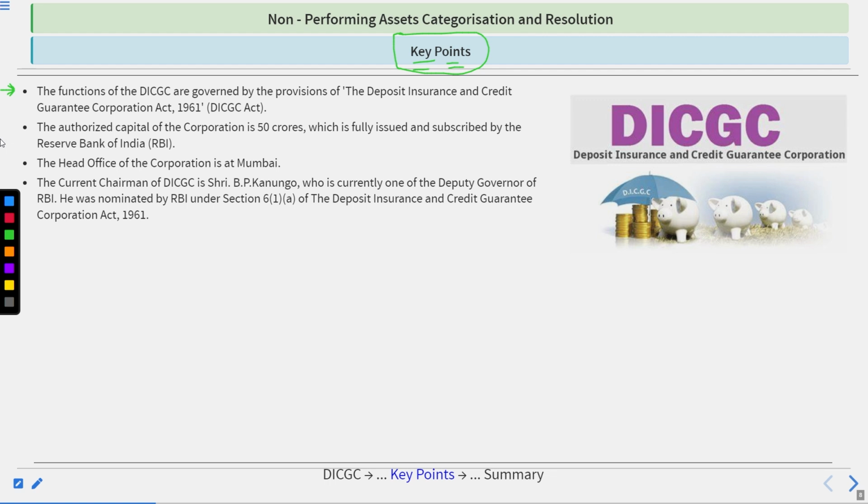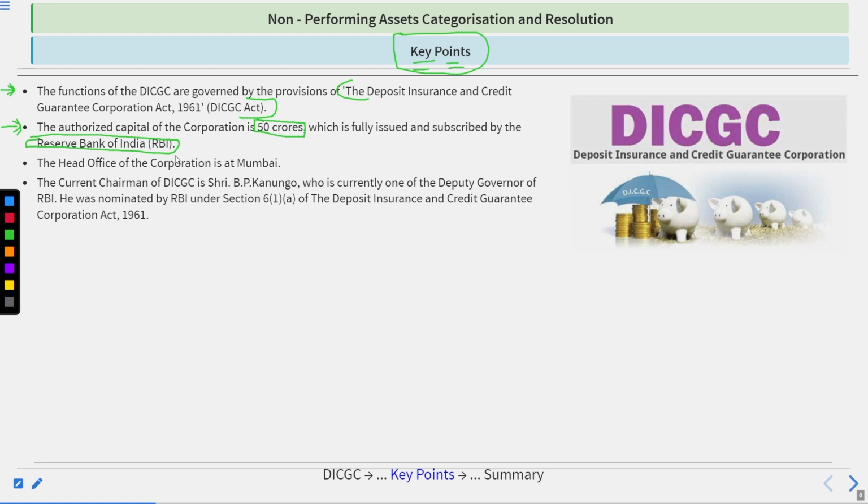the functions of the DICGC are governed by the provisions of the Deposit Insurance and Credit Guarantee Corporation Act 1961. So we can say this is actually a statutory body because it has its own act, and all the functions and responsibilities the DICGC holds for the stakeholders derive from this particular act. The authorized capital of the corporation is nearly about 50 crores, and it is fully issued and subscribed by the Reserve Bank of India.